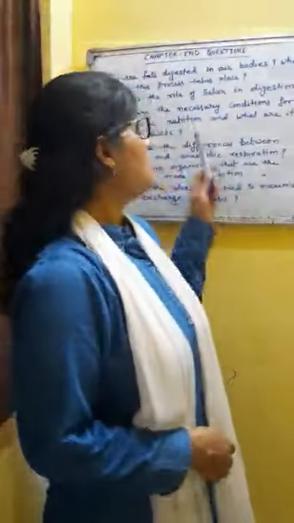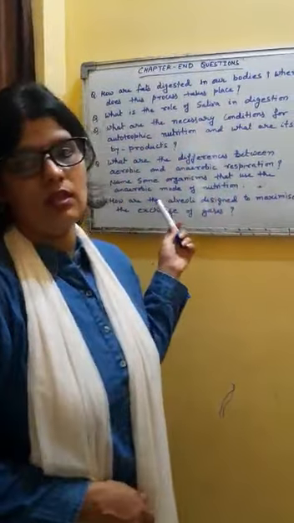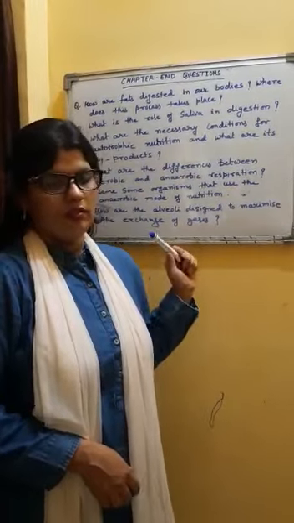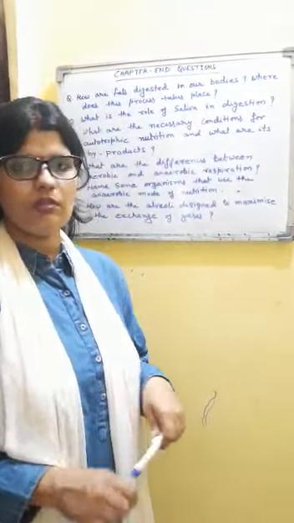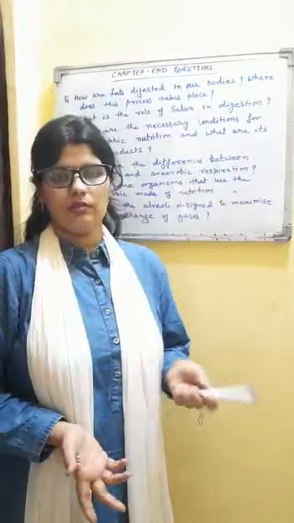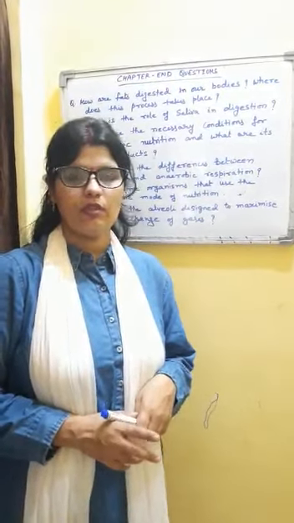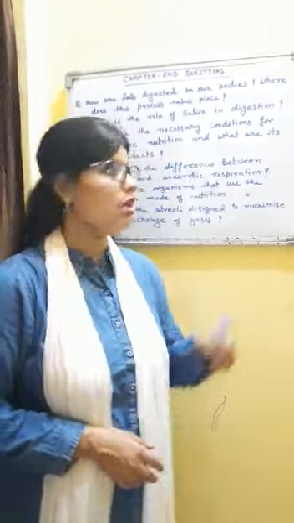Students, now this is the chapter end question, the exercise questions. The very first 4 questions are objective type. So I'm just not going to discuss it. You can do it yourself only. 1 to 4 questions are objective. You will do it yourself.